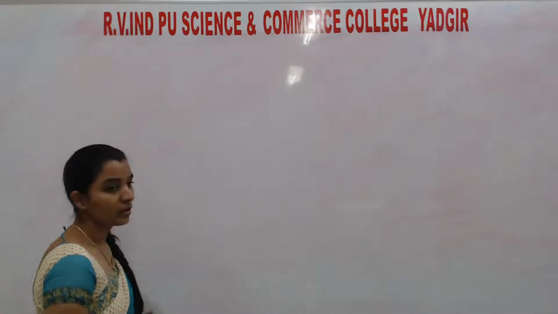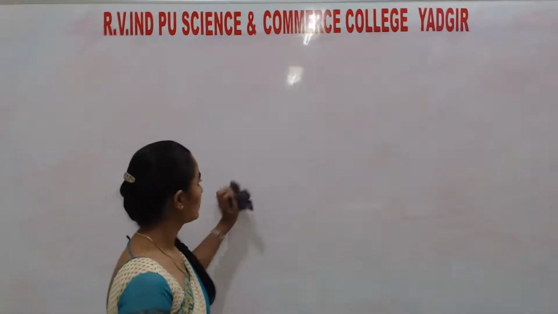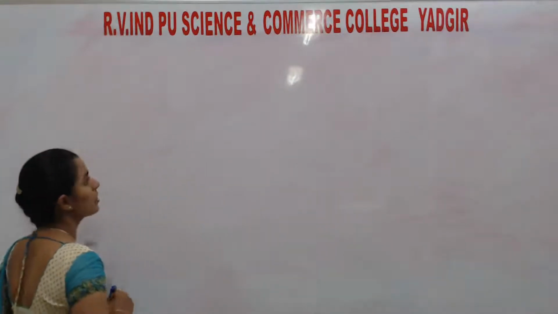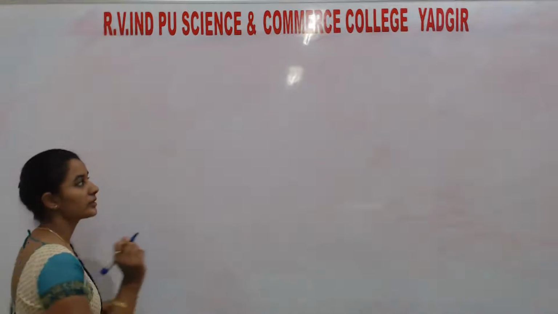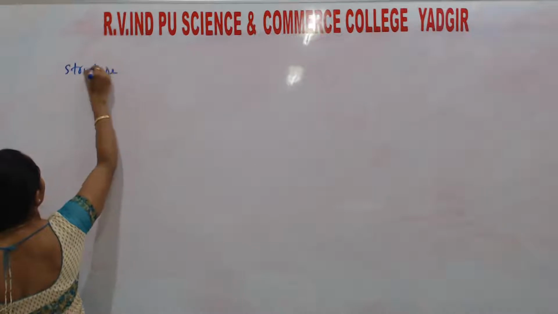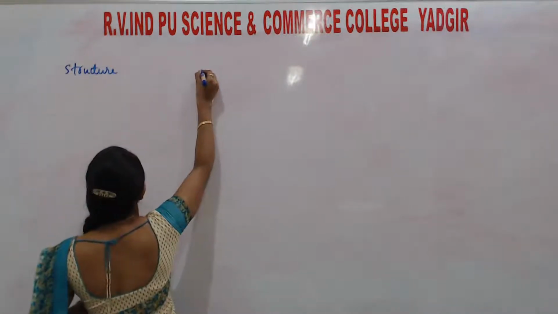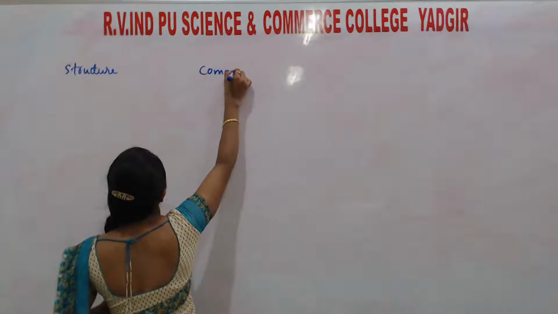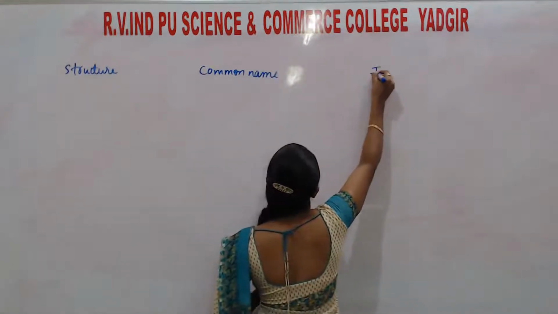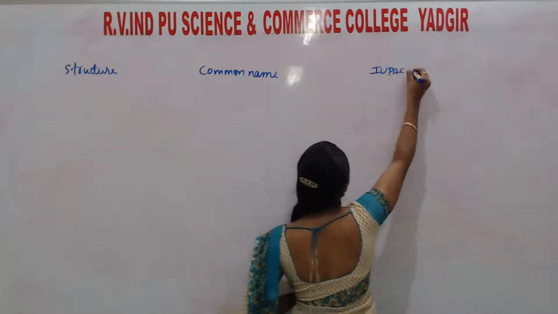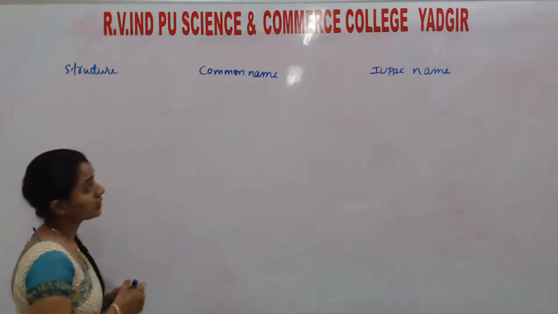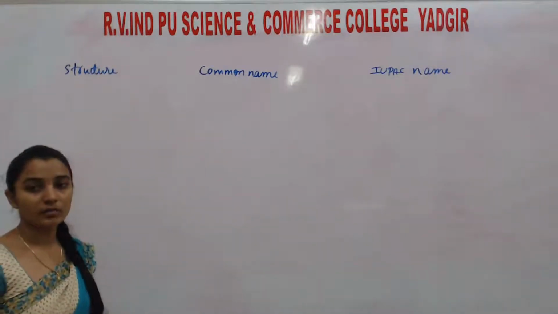In tomorrow's class, because of a technical issue, the nomenclature video is still not uploaded, so I'll continue with that. The nomenclature of haloalkanes and haloarenes. In that, the first one is structure. Next, common name and IUPAC name. IUPAC means International Union for Pure and Applied Chemistry.